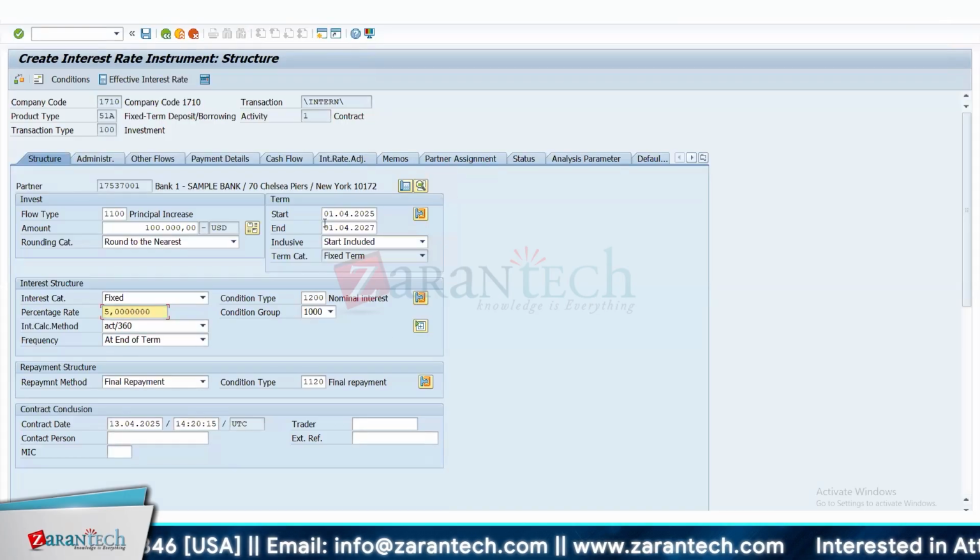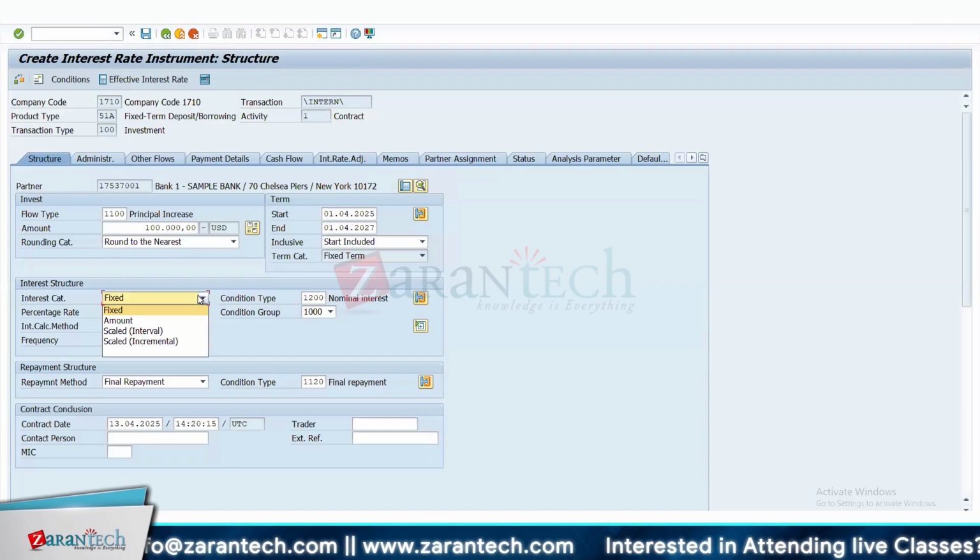But the investment category, can you open it again? Yeah. What is a scaled interval or scaled? Sorry, I can't see it clear. But what's the difference between the 4 options?